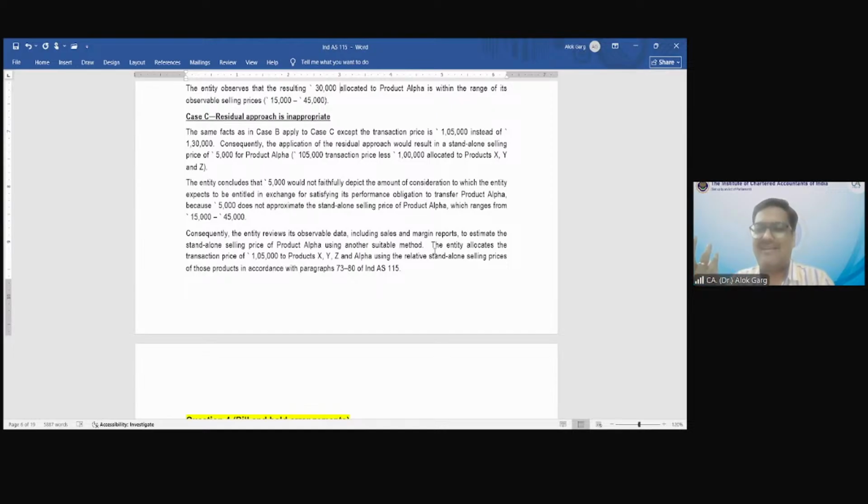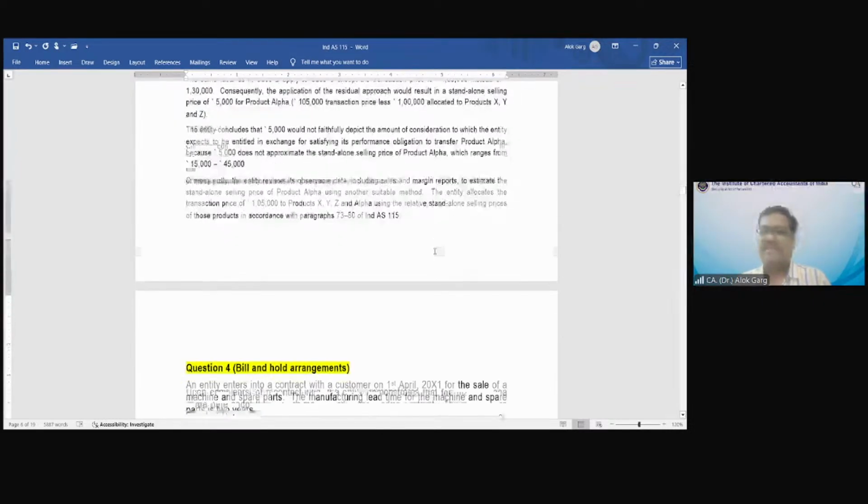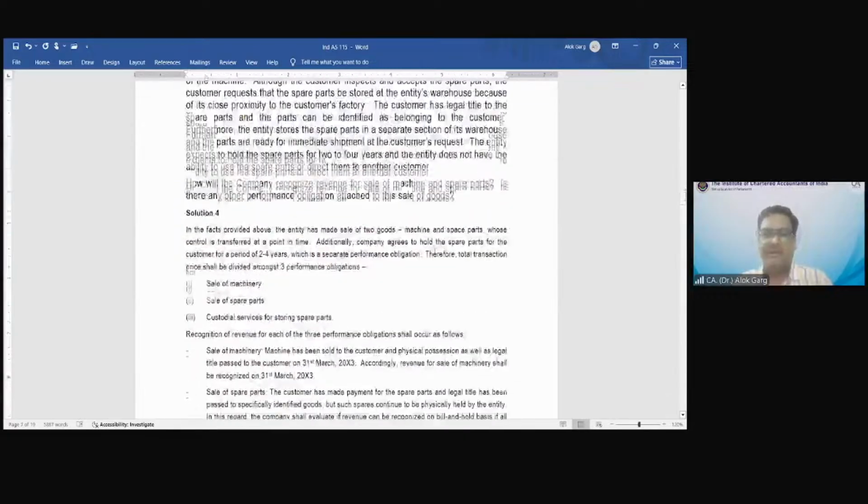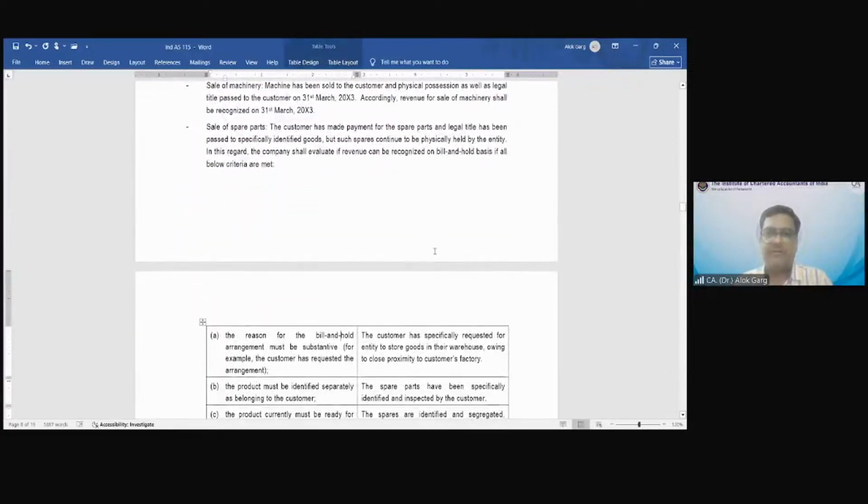You can estimate that. And then your standalone selling price comes out at 50,000 for X, Y and Z put together, 50,000, and 30,000 for alpha. Total is 130. Transaction price is 1,05,000. So this 25,000 discount has to be allocated between X, Y, Z and product alpha, right? This is how you have to finalize the allocated transaction price. Okay. Is this completely clear to everyone? Yes, sir. Very good.